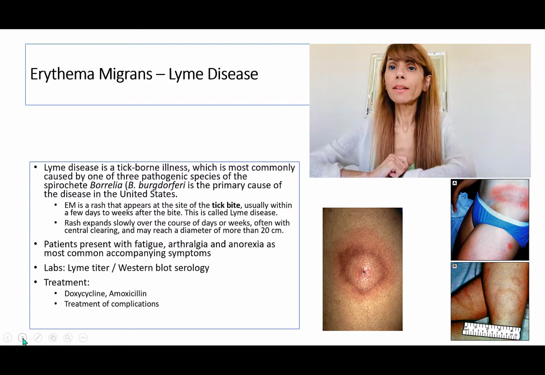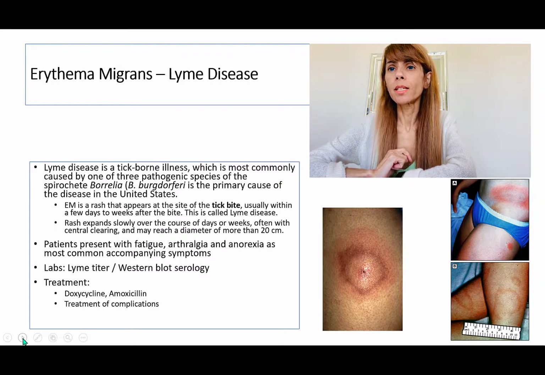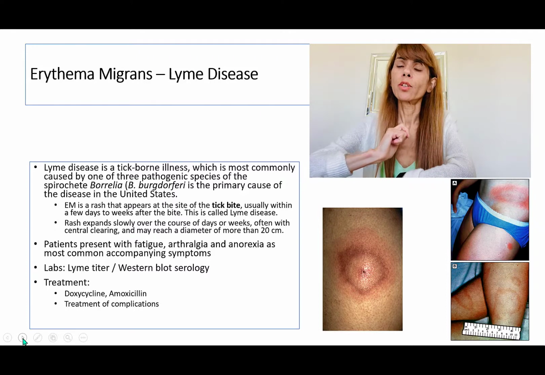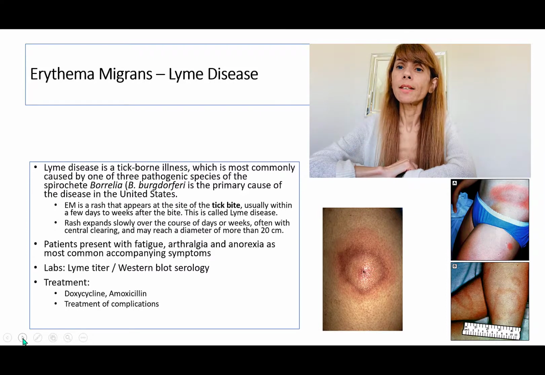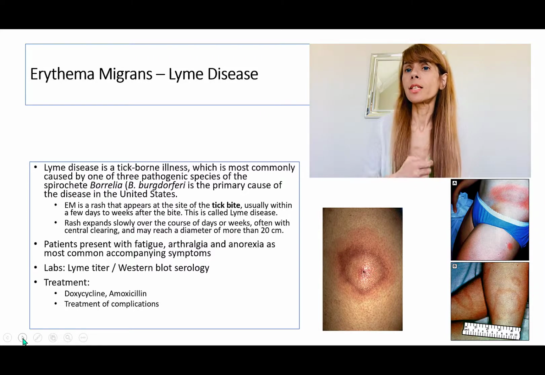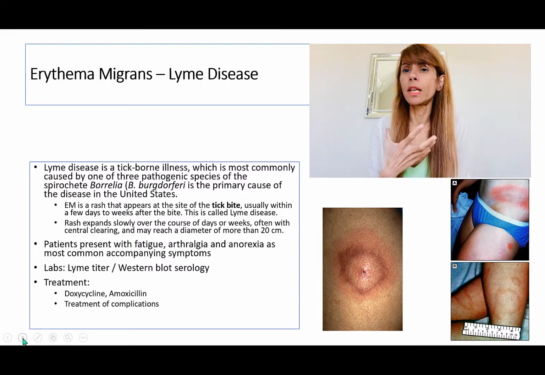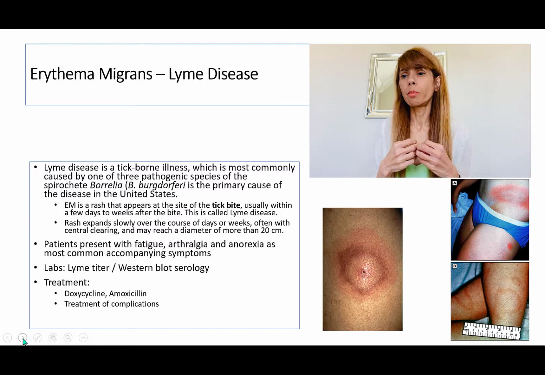Erythema migrans, or the erythema associated with Lyme disease, is very interesting. So what happens is this occurs as a result of a tick bite. So the tick bites the human being, the patient, and as a result of that, there is this spirochete infection that sets in. Patients develop a rash usually within a few days to a few weeks, and the rash spreads centrifugally. So from a small tick bite, it enlarges, and the picture is right there, and then it becomes an erythema.